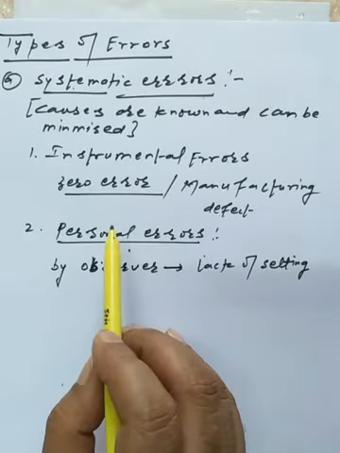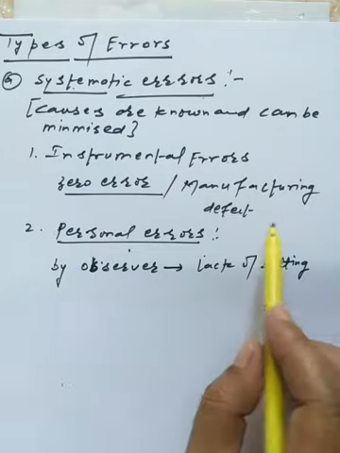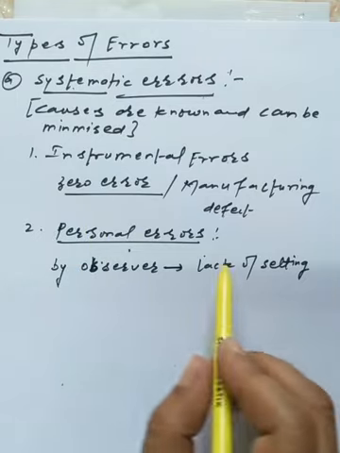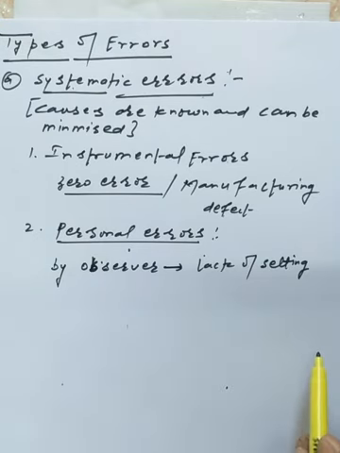So we have the instrumental error, that is having so many times the zero error and manufacturing defects. Now the second one is called the personal error, and it is to be done by the observer. Lack of setting, even he doesn't know how to do the practicals, so these are generally called the personal error.